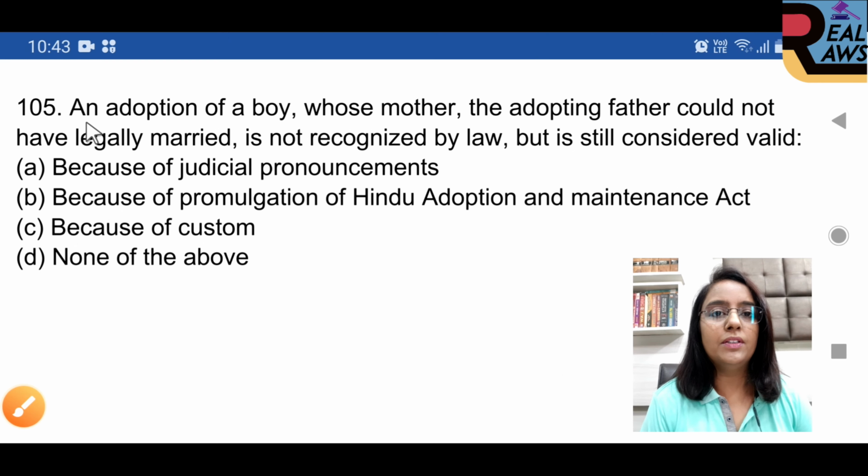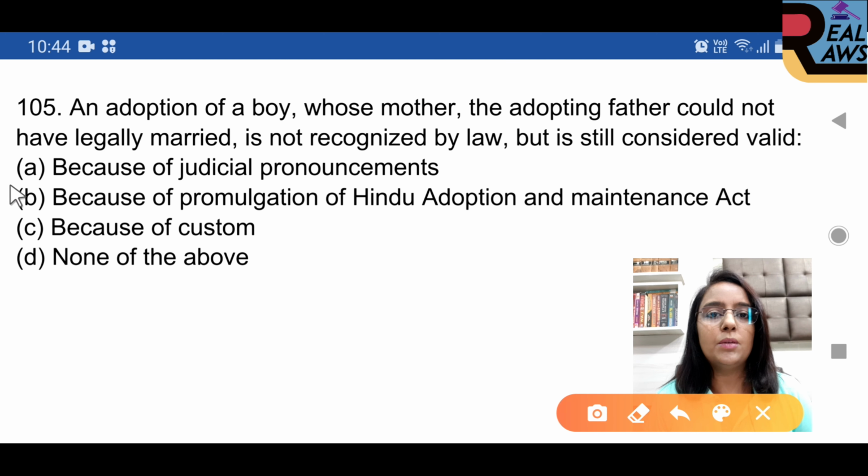Question 105. An adoption of a boy whose mother the adoptive father could not have legally married is not recognized by law but is still considered valid? Option A is right, because of the judicial pronouncements.